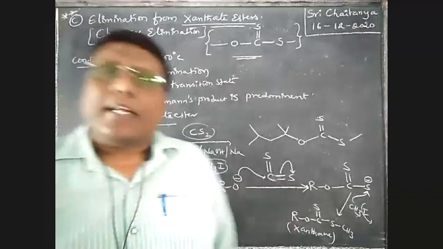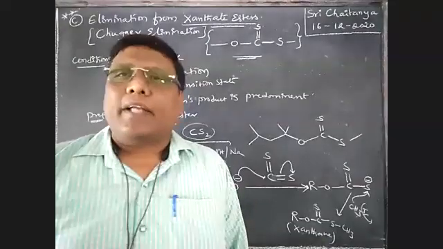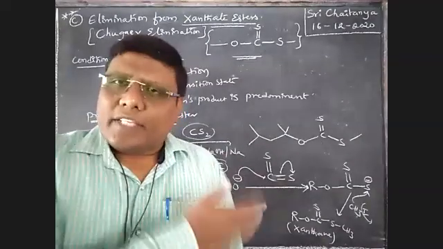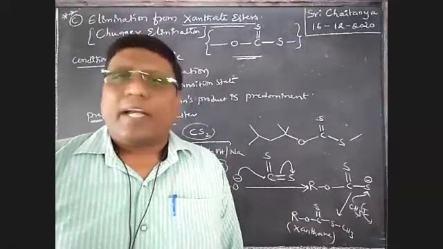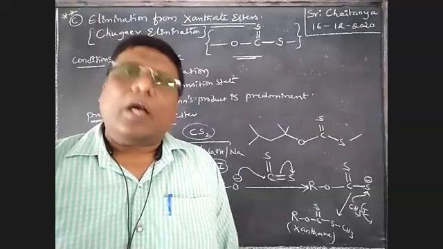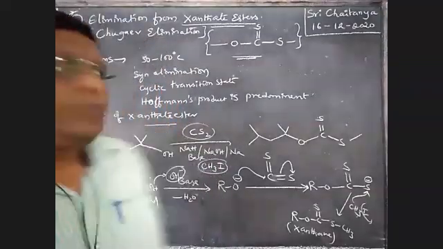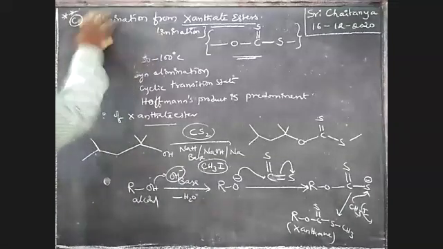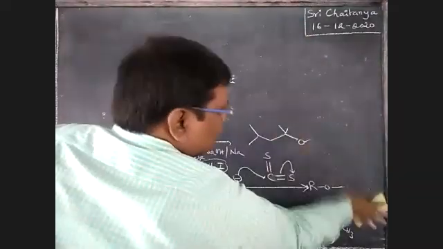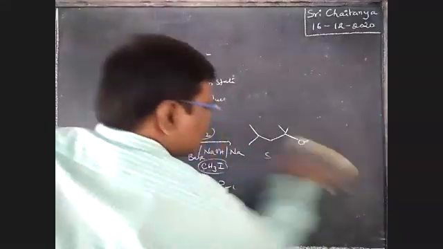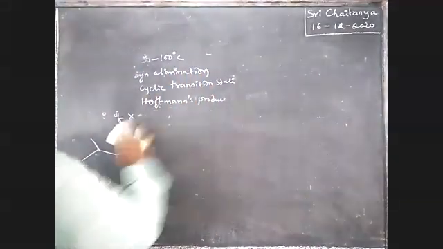Now, by using this xanthate, how to prepare alkenes? What is the mechanism behind this? It is almost similar to our Cope elimination, and just like ester eliminations, similar to xanthate elimination. Chugaev reaction. See here, how to prepare alkenes from xanthates. One of the examples, boys, I'm taking.